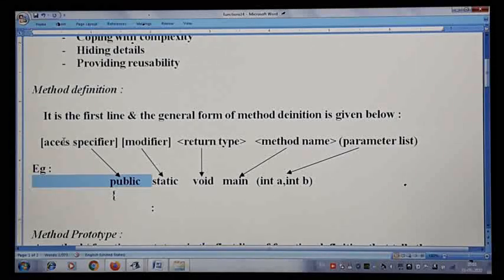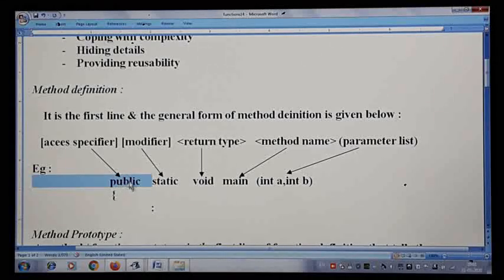Public is nothing but an access specifier. There is a separate chapter by name visibility modifier. You will come to know, apart from public we can also give private, protected. If you don't give anything, it will be called as default. So what exactly each one is, we'll come to that in a separate chapter. So for the time being it is optional, you can skip that part also.